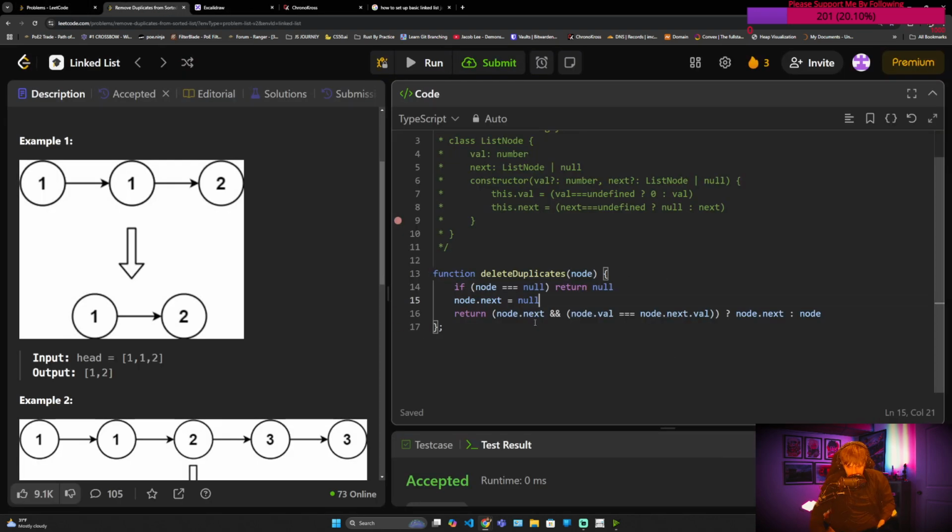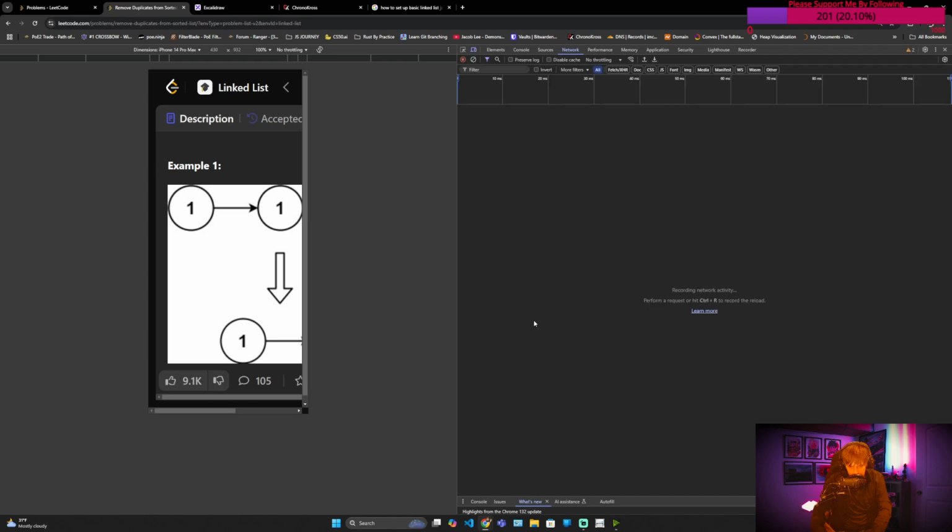So then we're going to check node.next, which is going to be null. Since that's null, and null is false in JavaScript, this is going to evaluate to false. And we're going to return the node. Well, if you remember, the actual node is 2 that points to null, but to make it simple, we're just going to do the value. So it's going to be 2.